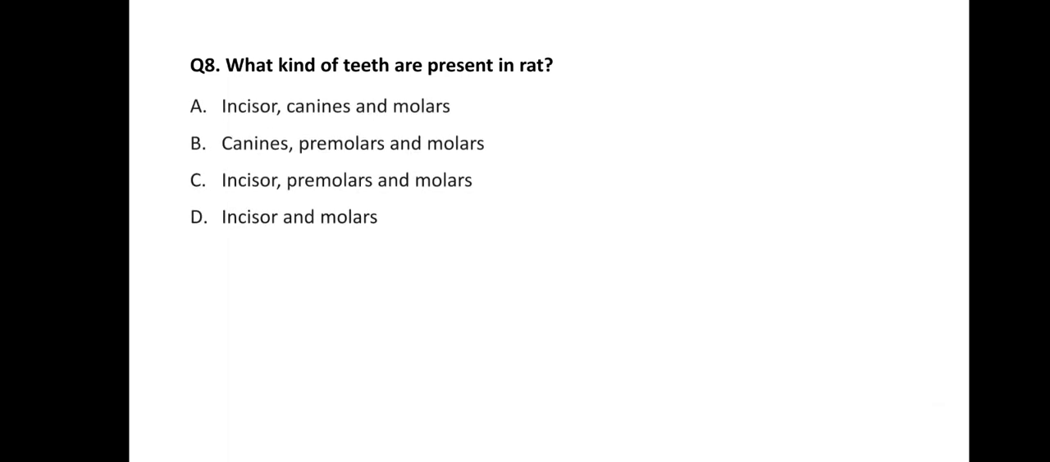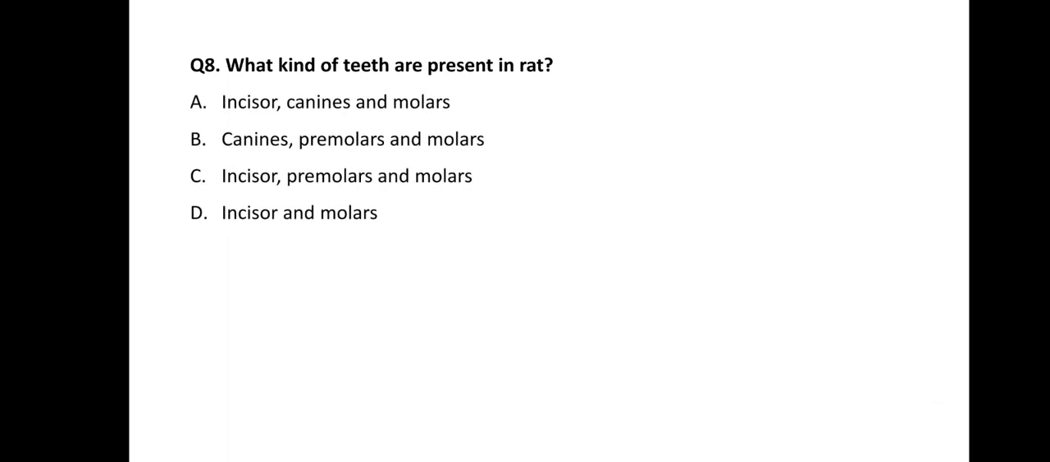Next one is, what kind of teeth are present in rat? What types of teeth are present in rat? Options are incisor, canines and molars; canines, premolars and molars; option C is incisor, premolars and molars; option D is incisor and molars. So the correct answer of this question is D. Only incisor and molars are present. No canine, no premolars are present.